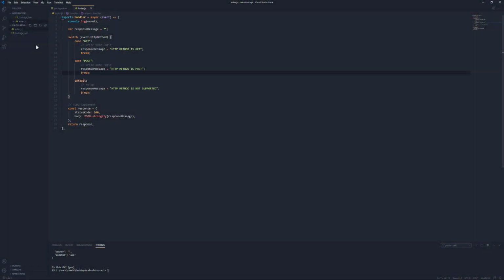Now we're going to organize our code a little bit here. What we're going to do is create a new directory. We're going to call this source. Our source directory is going to have all of our additional code. So the index file is just going to be the entry point of the application.